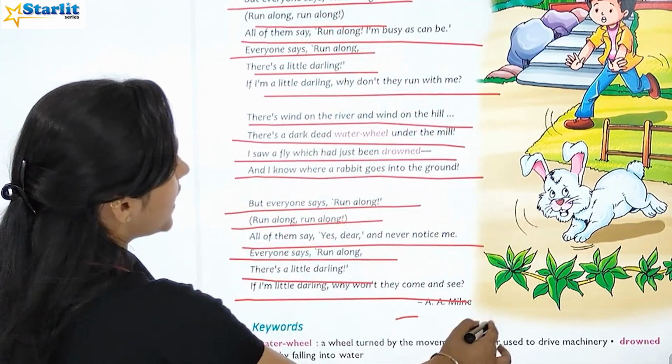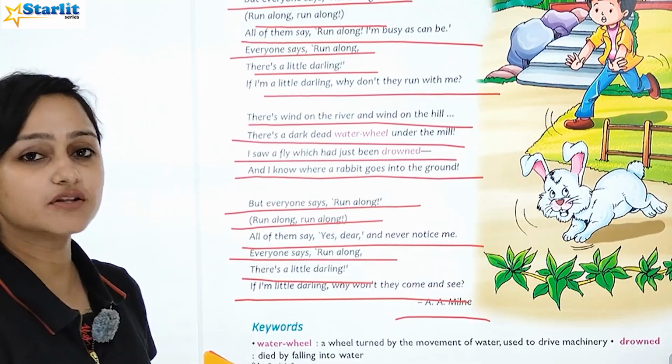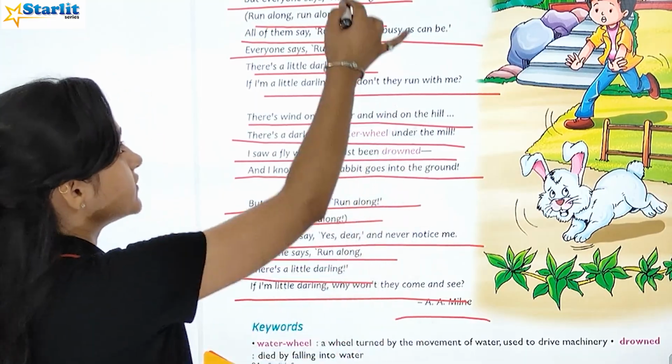So this poem is given by A. Milne. So that's all for this poem. Now let's solve the exercise of this poem.